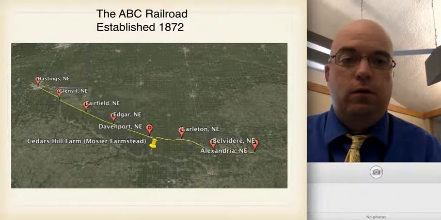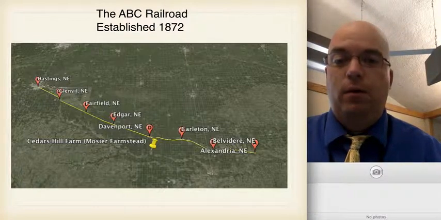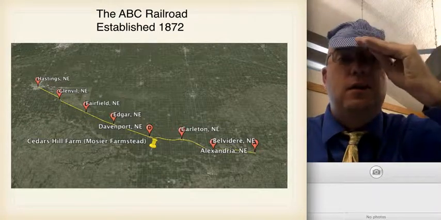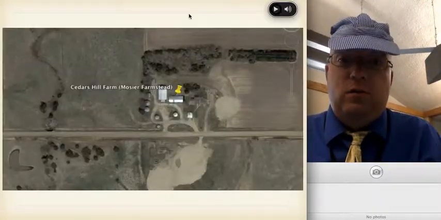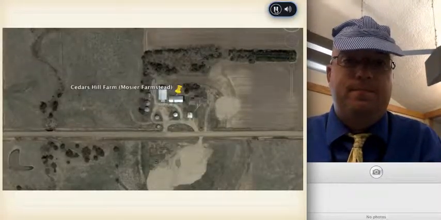Now, of course, if we're going to go on the train, we've got to have the part here. So we're going to go ahead and get on our engineer's cap, and let's go ahead and go for a little bit of a ride.